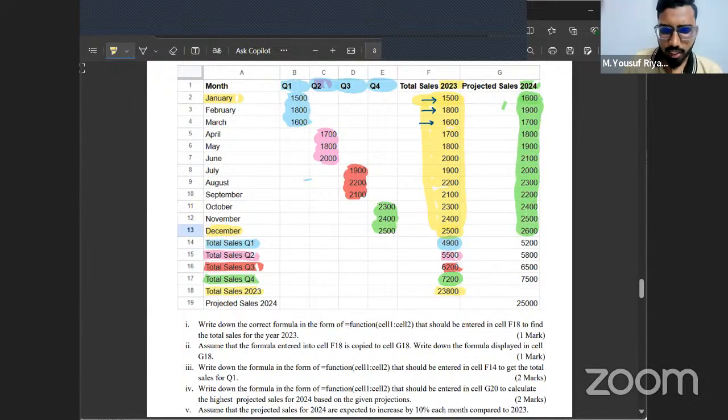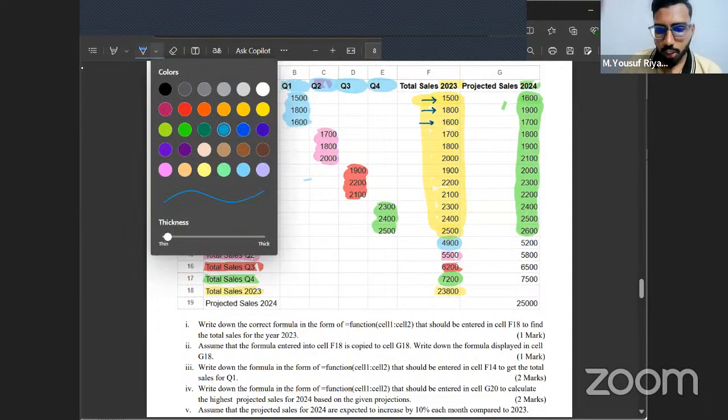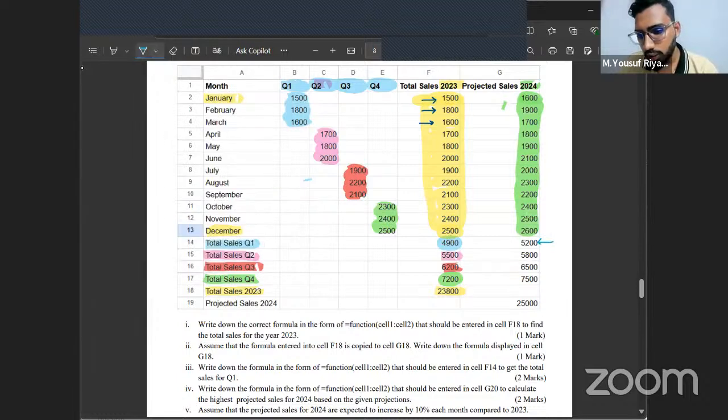Right. And then here you can see in the next column, they have predicted for 2024 what will be the total sales for the first quarter, second quarter, third quarter. They have done a prediction here as well. And here they have made the total predictions for the whole year. How much are the expected sales they have mentioned here.